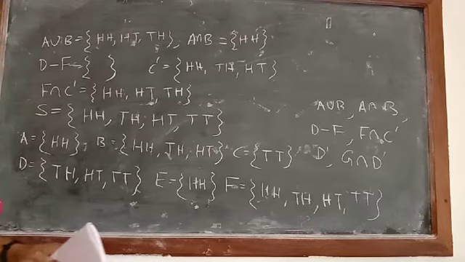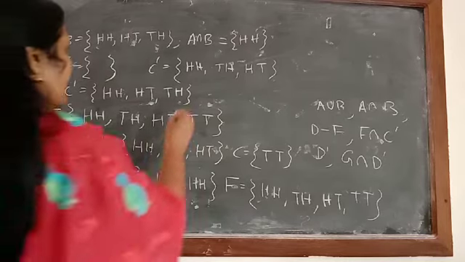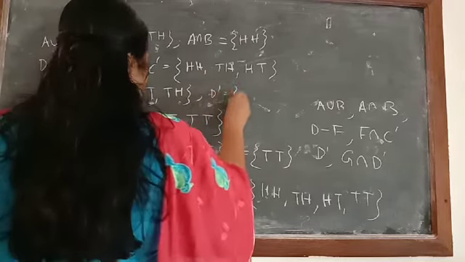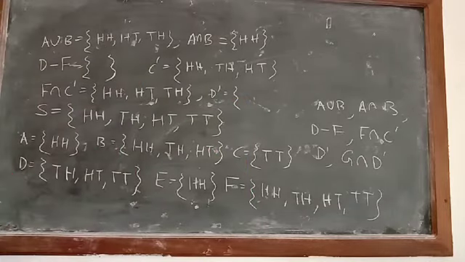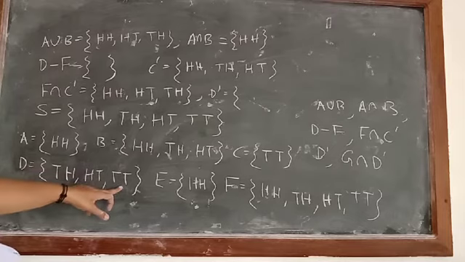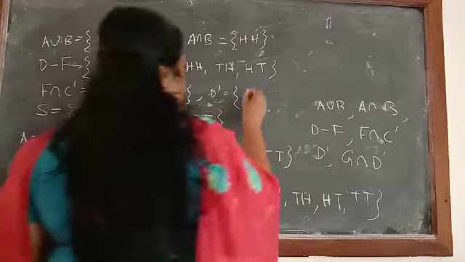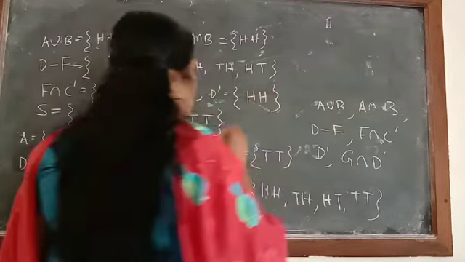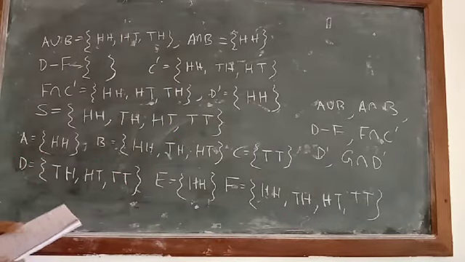Then next, what do we want? Yes, we need D dash, the elements which are not in D. Checking D dash, TH, HT and TT are in D. So only HH is not there. So in D dash only one element will be there, that is HH.